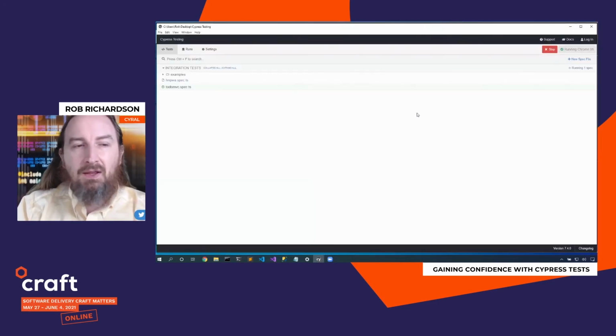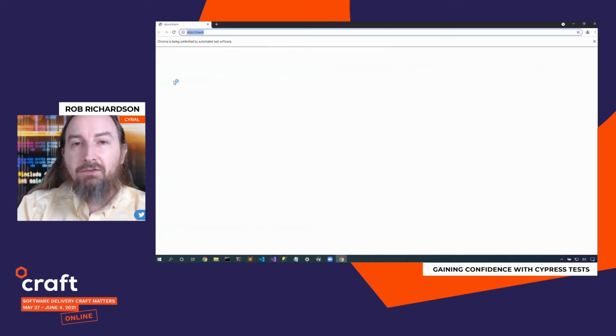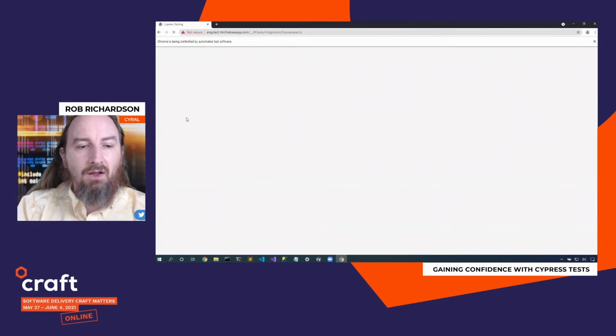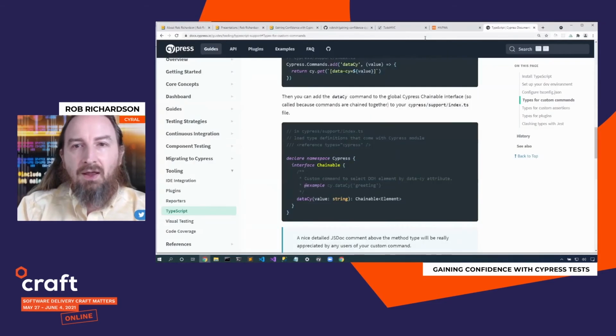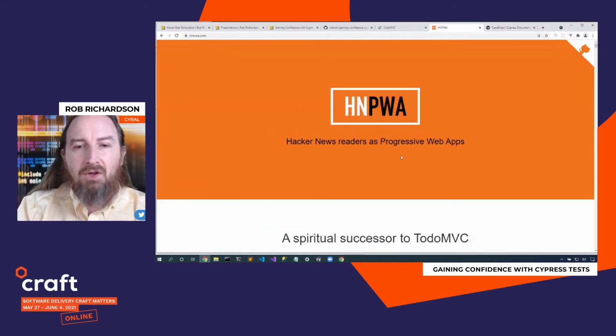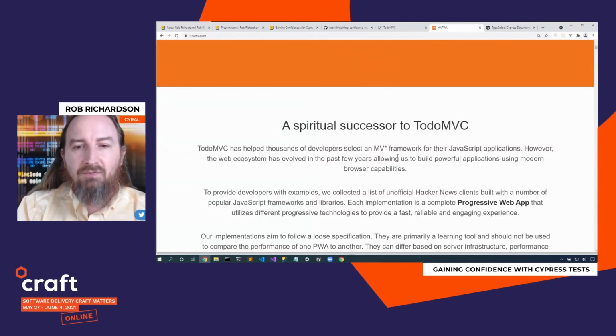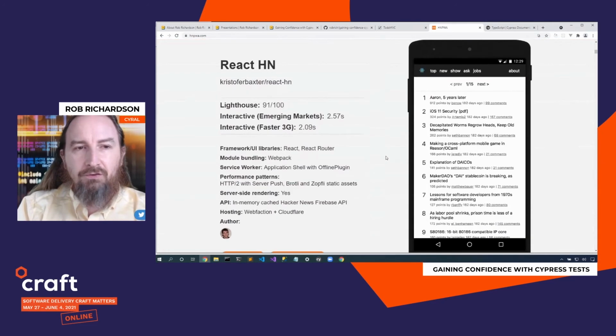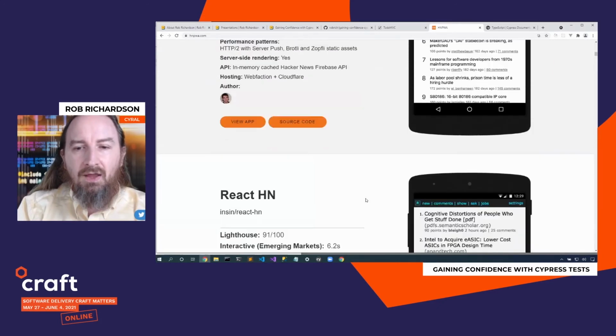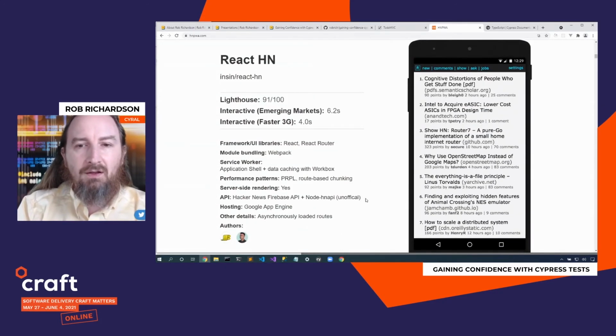Well, let's level up again. Let's take a look at this test. Now, in this test, I'm consuming an external source. This test is based on Hacker News PWA. And Hacker News PWA is kind of that successor to To-Do MVC, where instead of just showing a static site, we're actually consuming Hacker News and showing that content.